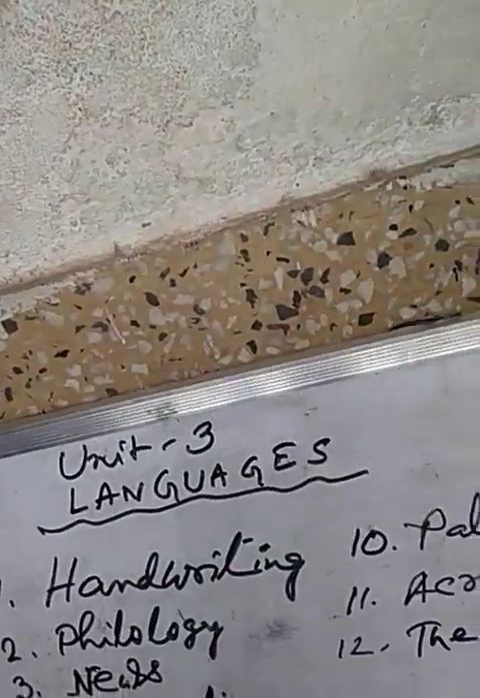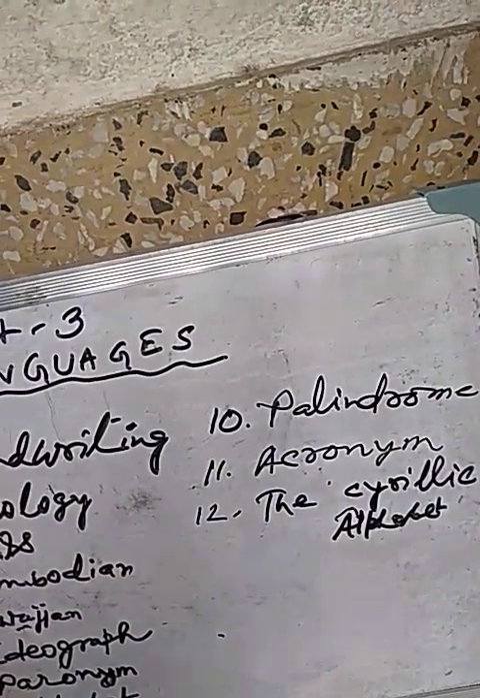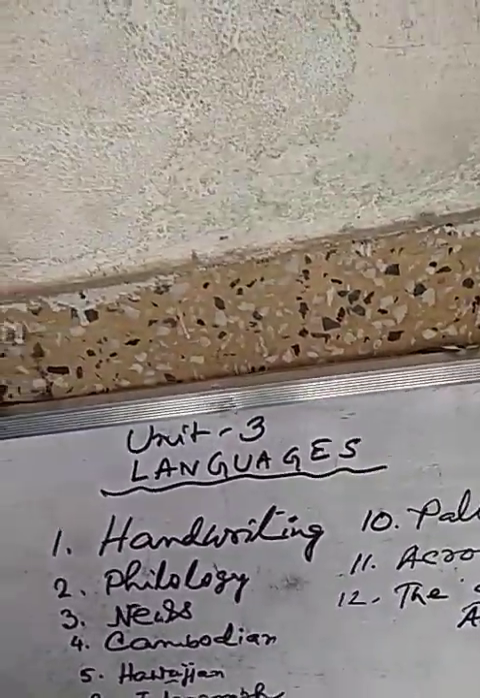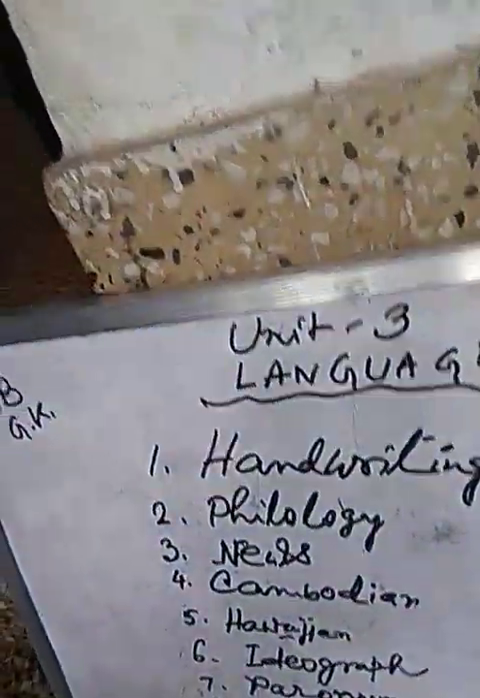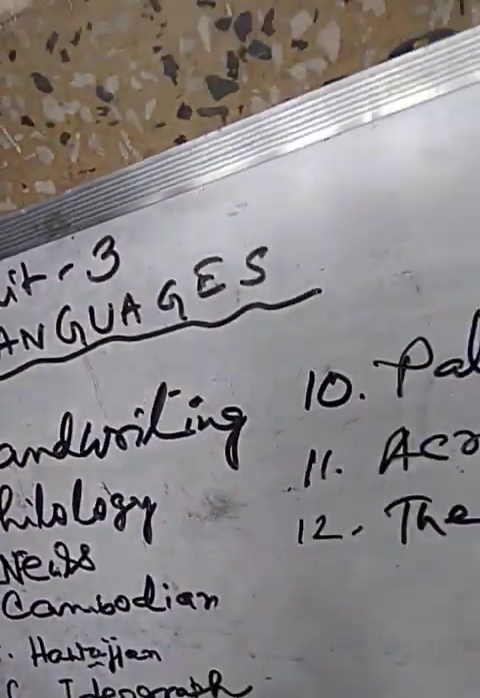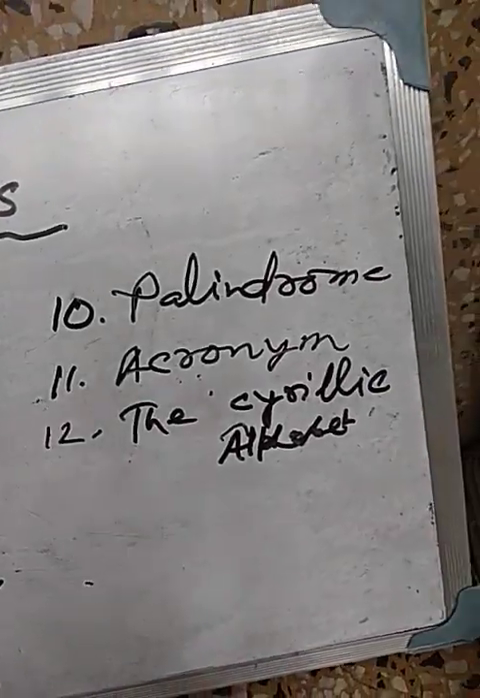And next one, palindrome. What is palindrome? The Cyrillic alphabet is known as palindrome. Cyrillic alphabet means Russian alphabet. Russian alphabet is known as palindrome.